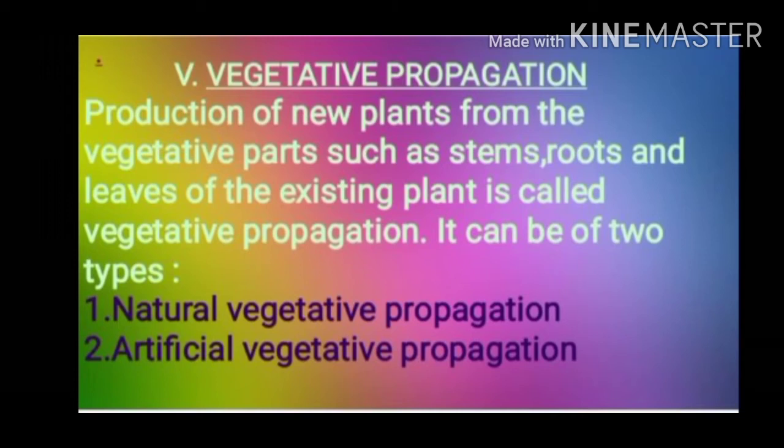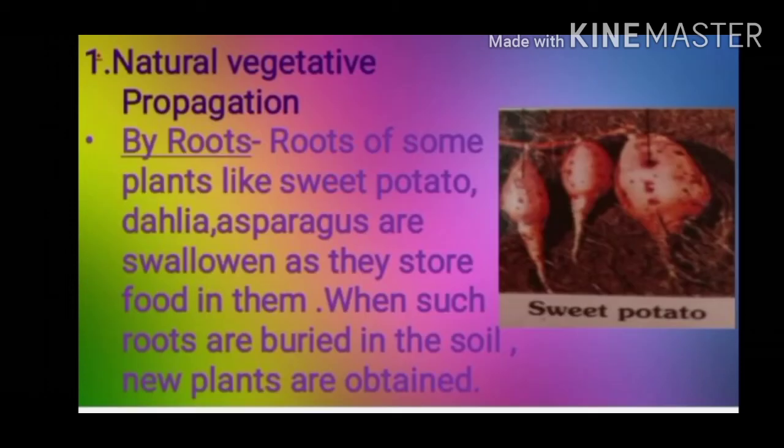Another very important means of reproduction in plants is vegetative propagation. Production of new plants from the vegetative parts such as the stems, roots and leaves of the existing plant is called vegetative propagation. It can be of two types: natural vegetative propagation and artificial vegetative propagation.